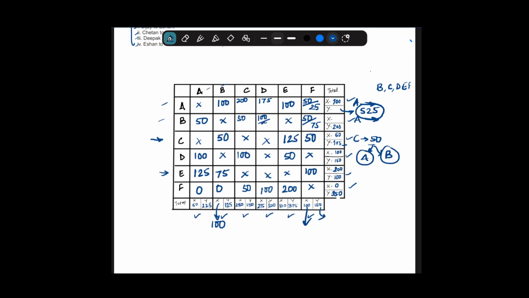Let's give it 100 only, okay? Or okay, let's give it 50. So if 75 plus 50 is how much? 125, and we have 75 left here, and we need to make it 250, so that is 250 minus 75, that is 175.